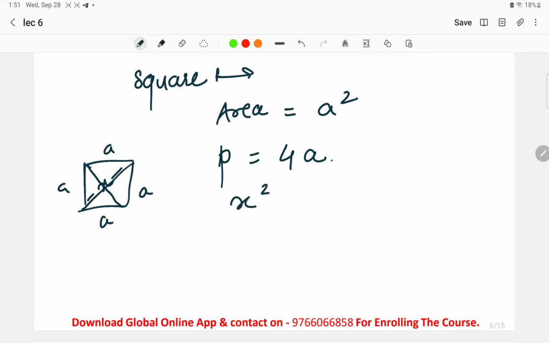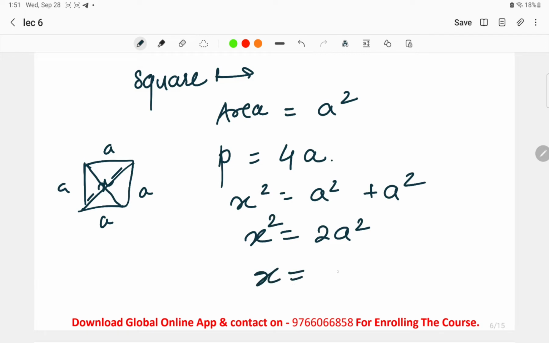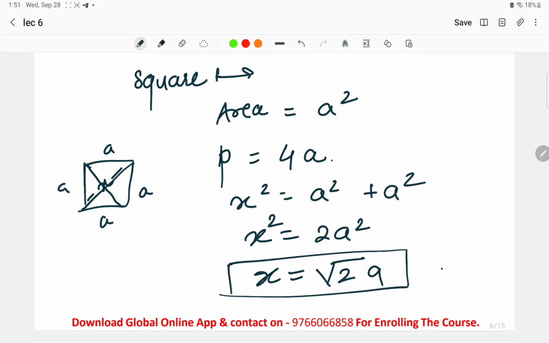Here x square is equal to a square plus a square. Okay, x square is equal to 2a square. So basically what we had taken is, x square is equal to 2a square, so x is equal to under root of 2a, which was the value of the diagonal for a square.